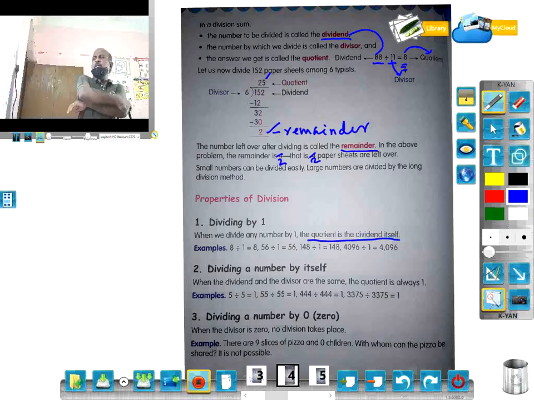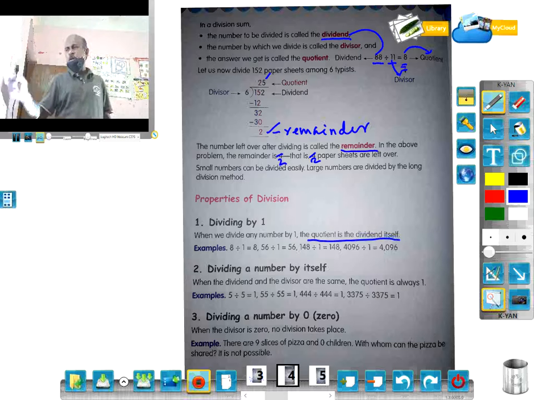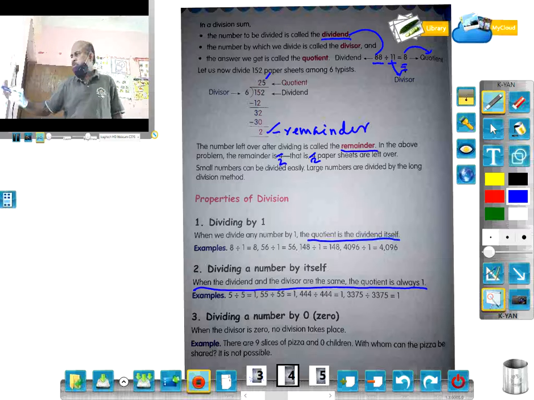Number 2, dividing a number by itself. When the dividend and the divisor are the same, 5 divided by 5 is 1. 55 divided by 55 is 1. 444 divided by 444 is 1. So any number divided by that same number is always 1. This is true.